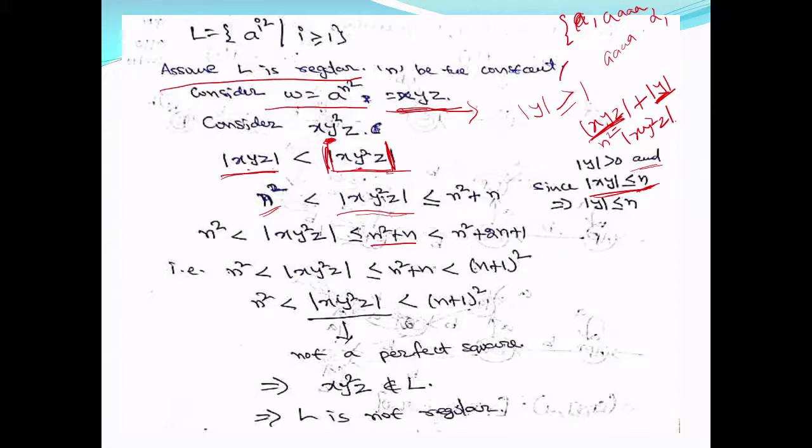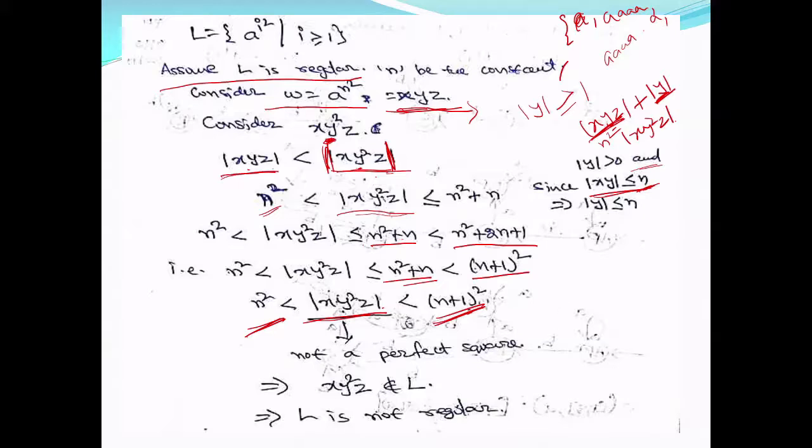Now because n is a positive value, n square plus n is always less than n square plus 2n plus 1. What is this n square plus 2n plus 1? This is n square plus n, and this is n square plus n plus 1. So this is n plus 1 whole square. Now you can see n square and n plus 1 whole square. So the length of this xy square z is in between n square and n plus 1 whole square.